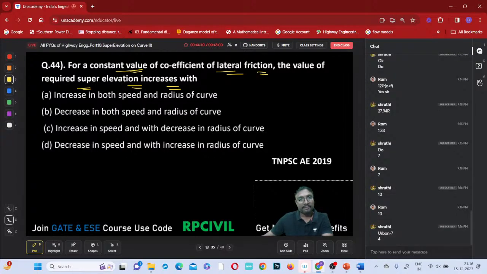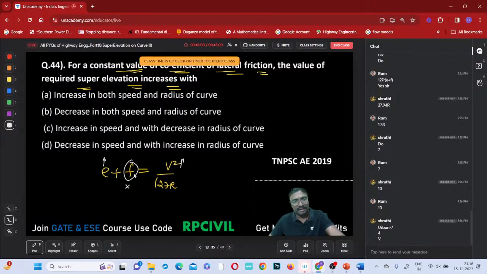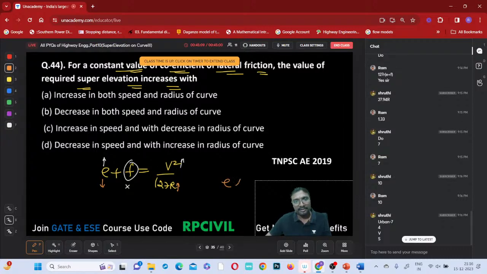Right, okay. For a constant value of the coefficient of friction, the required super elevation increases with, right? E plus F equals capital V square by 127R. Friction is not changing, it is constant. How is it changing, tell me? As the velocity increases, super elevation also increases, no? Now, as the radius increases, what will happen? Super elevation decreases, no? Super elevation is directly proportional to velocity and inversely proportional to radius.